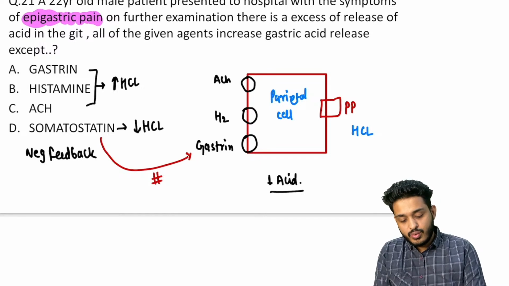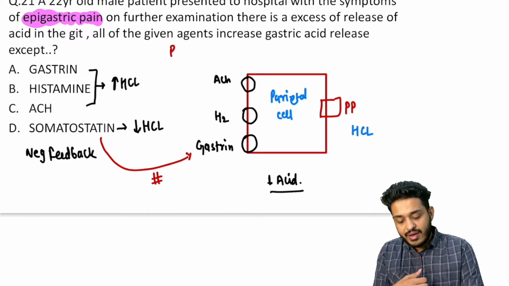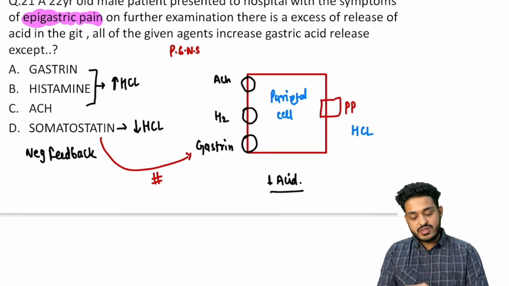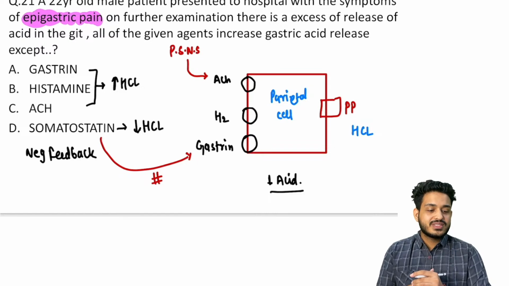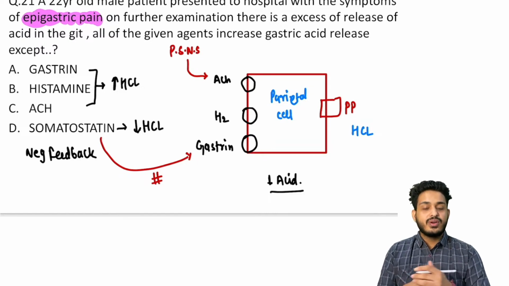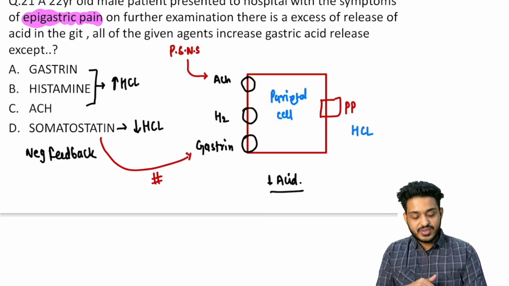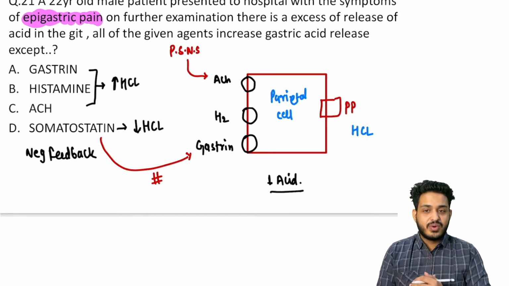Okay, so whenever you are having food, you are going to have activation of your parasympathetic nervous system, and we already know parasympathetic is concerned with rest and digest. And what is the neurotransmitter of parasympathetic nervous system? That is going to be, sir, acetylcholine. And this acetylcholine is going to go to your parietal cell, and it is going to make what? It is going to make HCl, which is going to be responsible for the digestion, right?